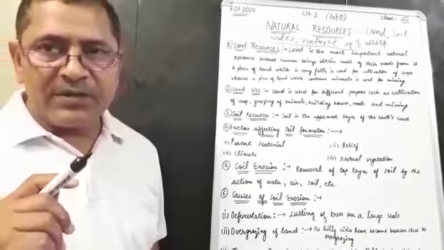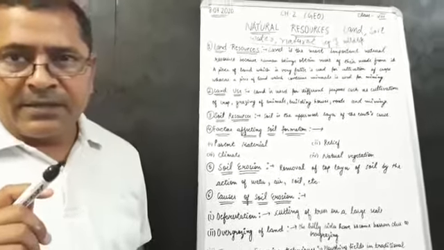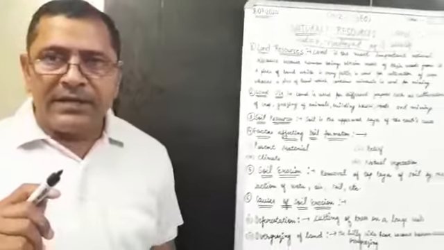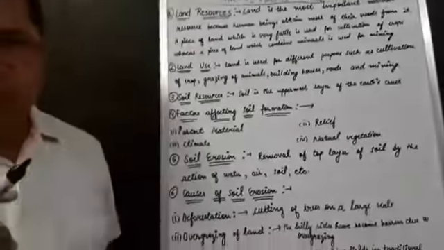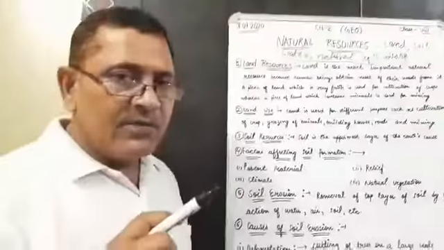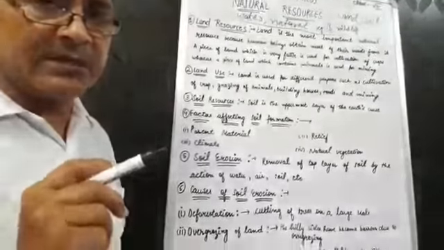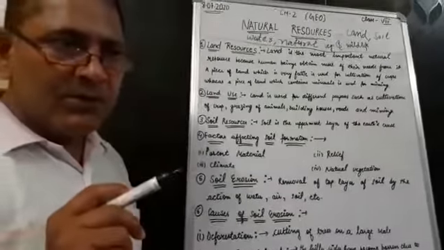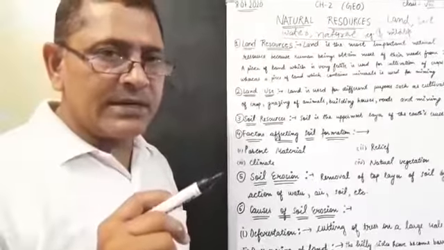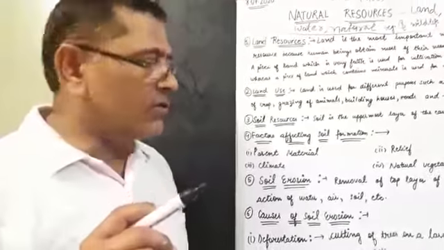Land creatures depend directly or indirectly on the soil for food. Those are the creatures who live on the land.